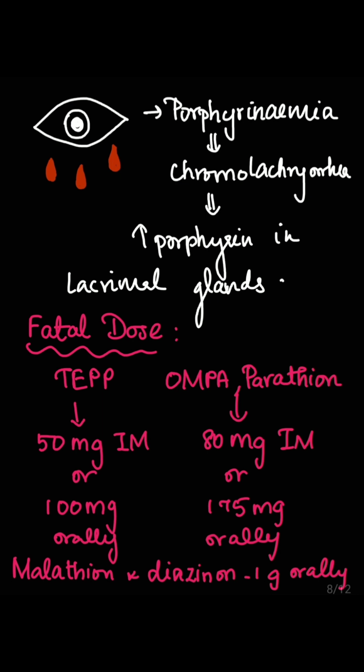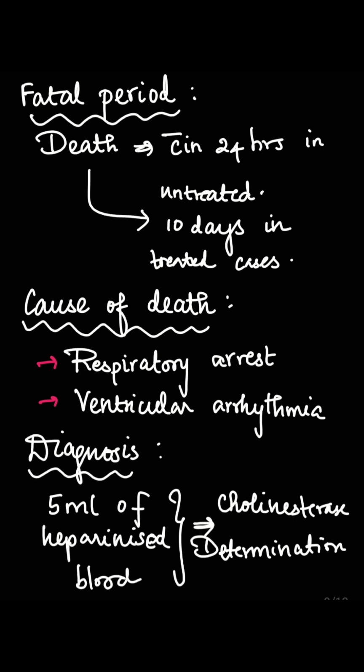Next we will know the fatal dose. For TEPP, the fatal dose is 50 mg IM or 100 mg orally. For OMPA or parathion, it is 80 mg IM or 175 mg orally. Malathion and diazinon is 1 gram orally. Next is the fatal period. Death will occur within 24 hours if it is untreated, and death will occur in 10 days in treated cases if it is not properly treated. The cause of death will be respiratory arrest, respiratory weakness, and also ventricular arrhythmia.